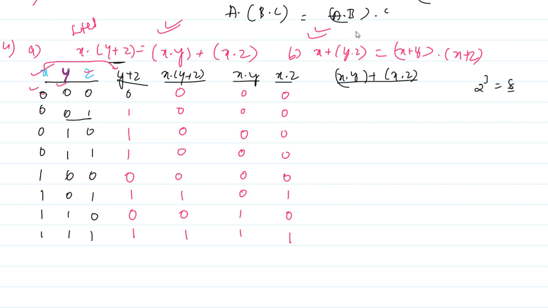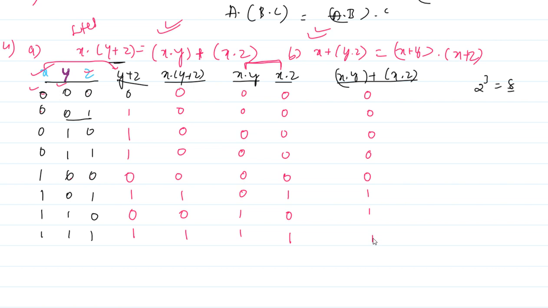Now we already have x dot y and x dot z, then we have to use the plus operator, or you add these two, x dot y plus x dot z. 0 0 0 0 0, this is also 0, this is 1, this is 1, this is 1, right? Now we have to check.